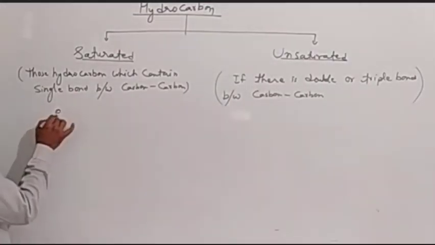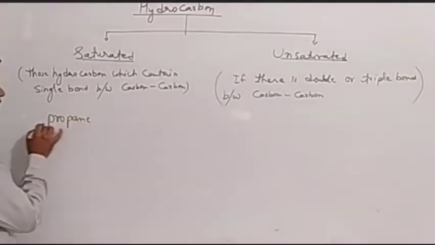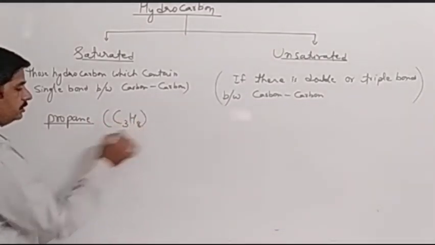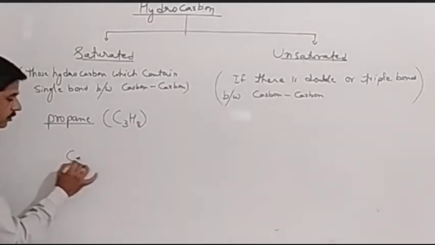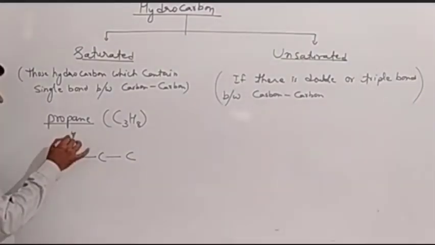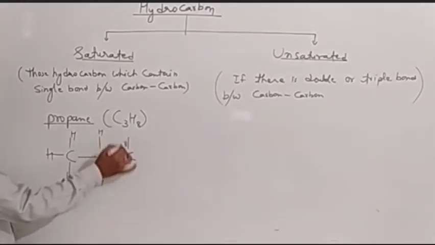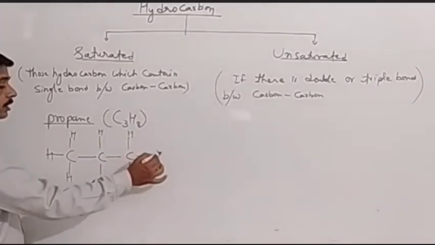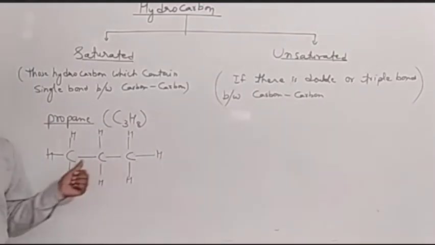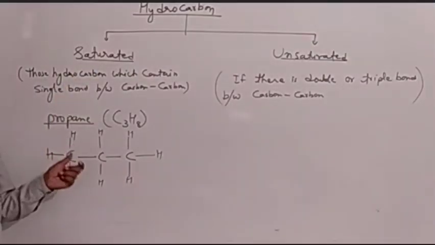A single example you can take is propane. Propane is a hydrocarbon. Its formula is C3H8. This is propane, and here we can draw the structure of propane. We have 3 carbons in propane and 8 hydrogens. Here you can see that there is a single bond between carbon and carbon. These are 2 carbons and there is a single bond between them. So that's why it is a saturated hydrocarbon.